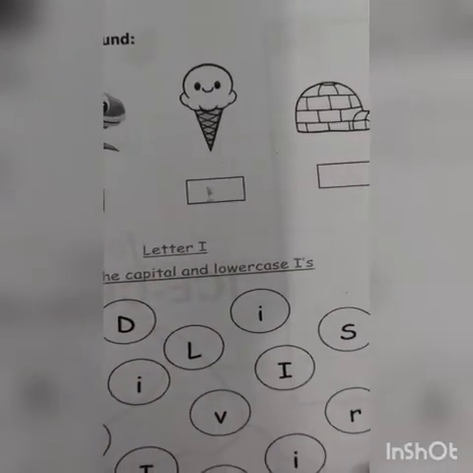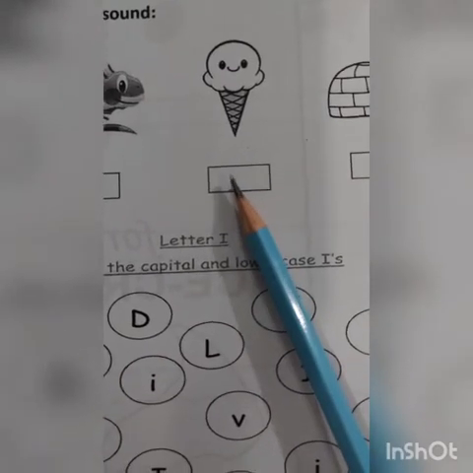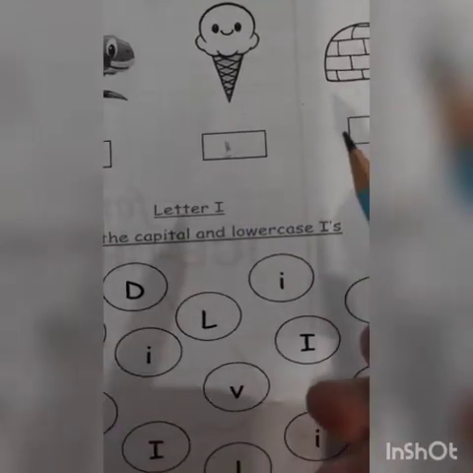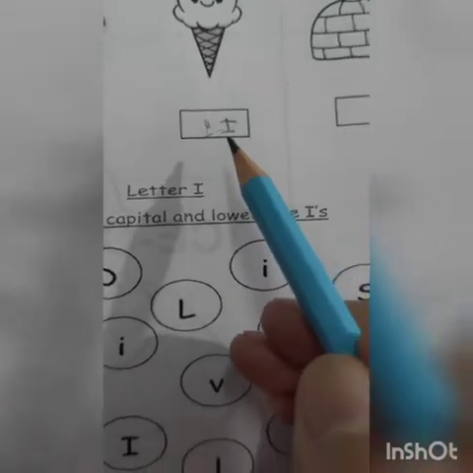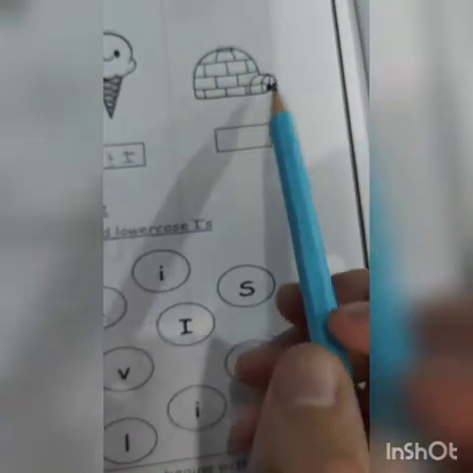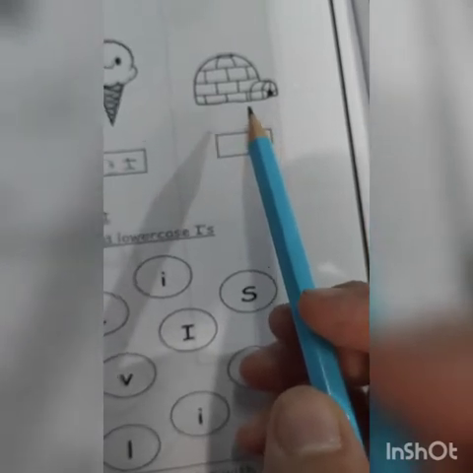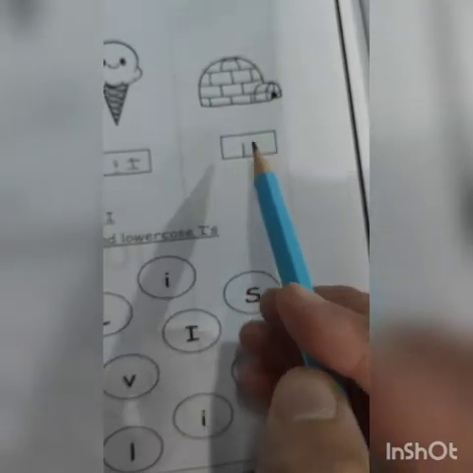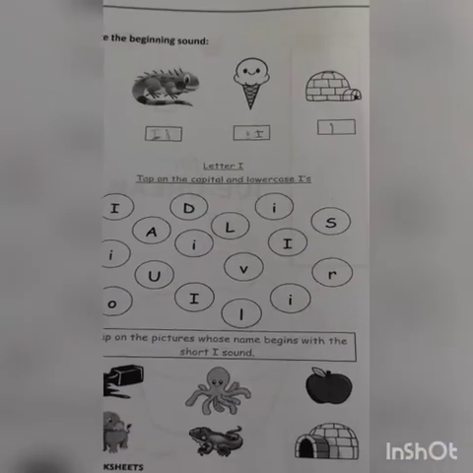Ice cream. Start with the sound E. E. Write E. Stick, dash, and dash. What is this? Igloo. E. Write E. Small stick and dot. Okay, Ocean. Good job, Ocean.